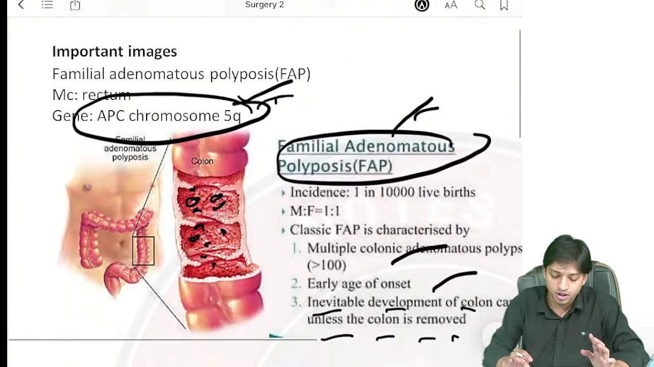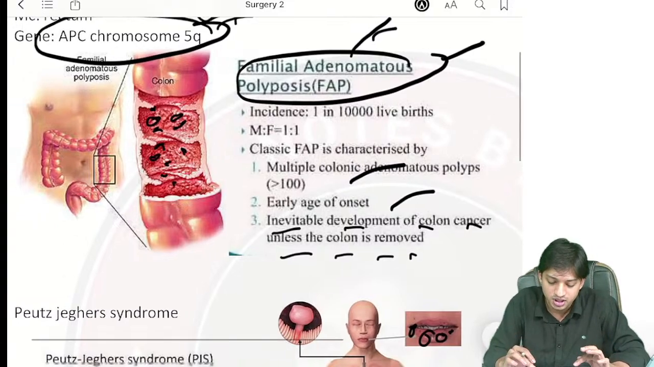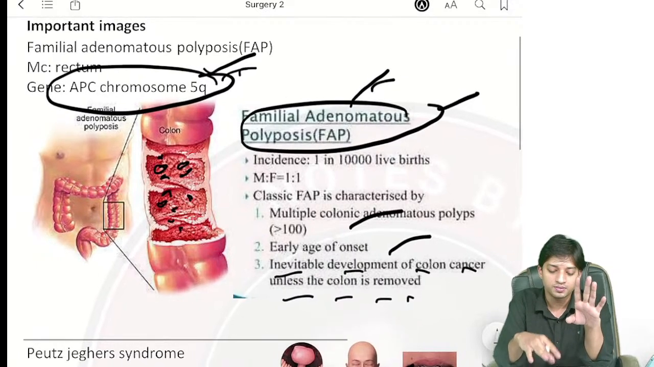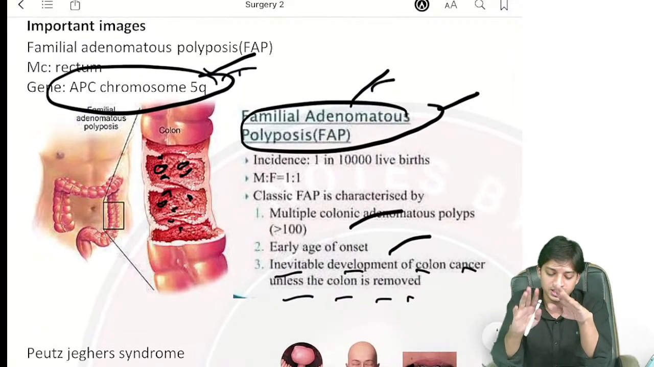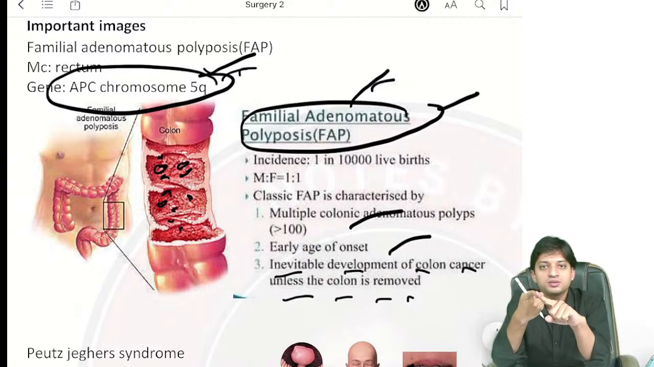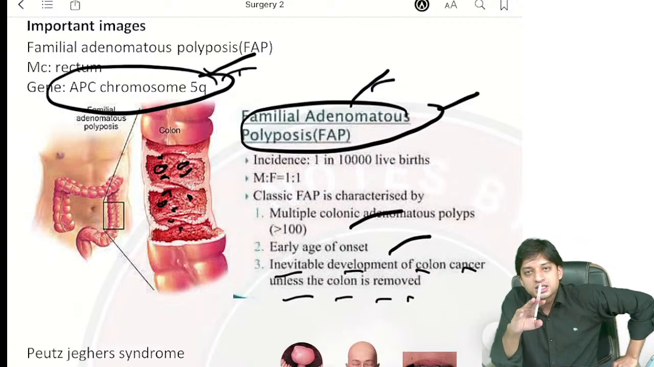Coming here to some important diseases, that is familial adenomatous polyposis, FAP. In FAP, first they will give you the history. The most common site is generally the rectum. The gene association they have asked you is the APC gene, chromosome 5q, right? The incidence is 1 in 10,000 live births.